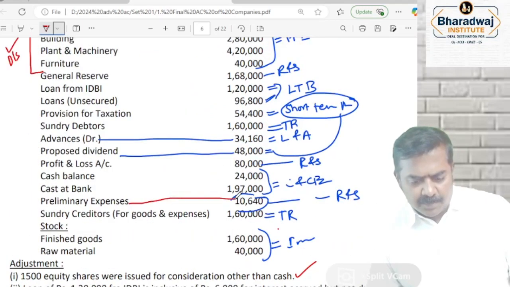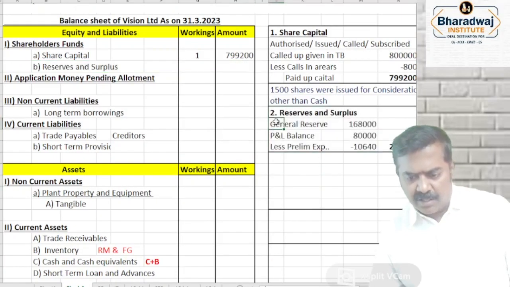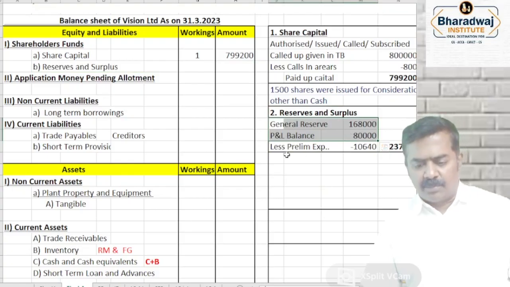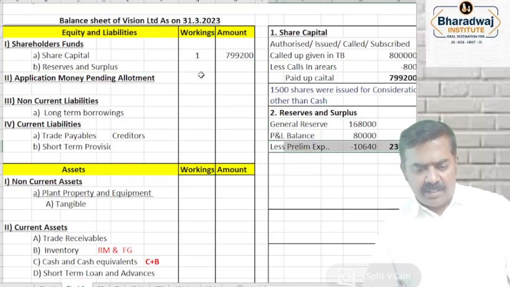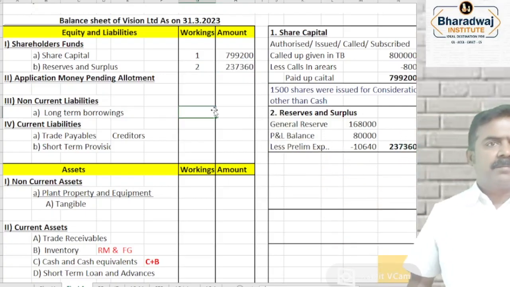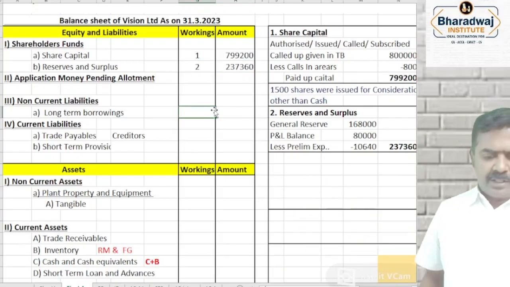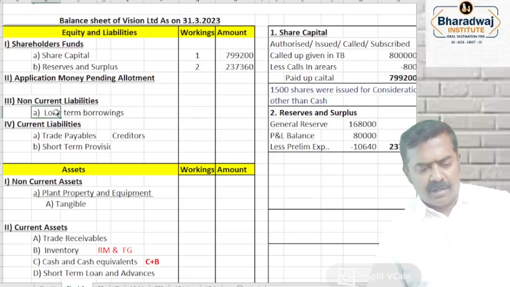Then, this preliminary expenses you have to adjust. So, reserves, general reserve will come. Profit and loss account balance will come minus preliminary expenses. That is working note 2, reserves and surplus. In the exam, what to do is leave one page gap for your balance sheet. Then start the working notes. What is the next one?